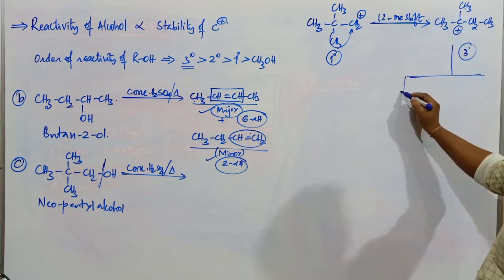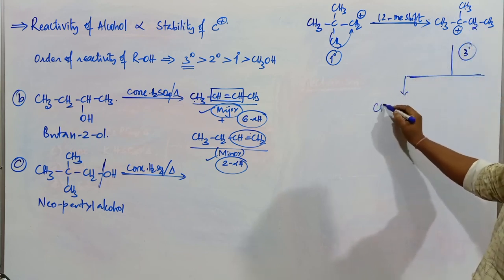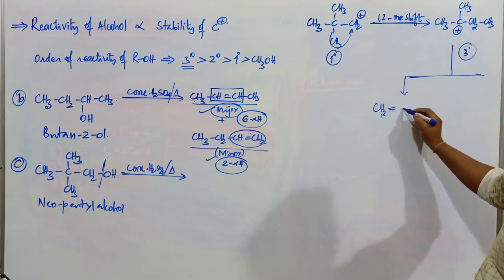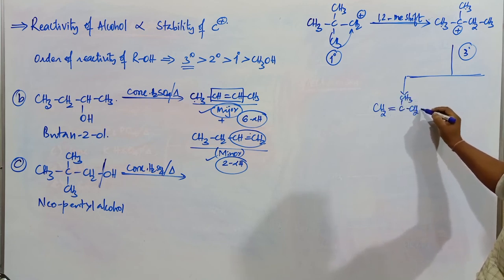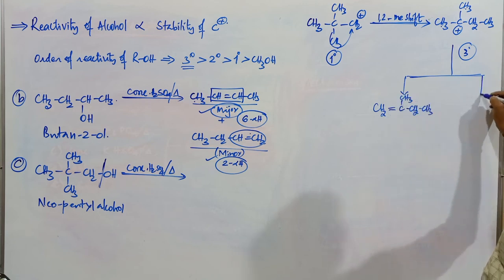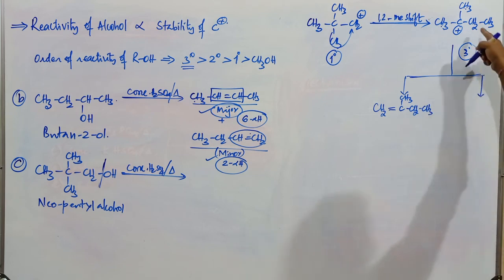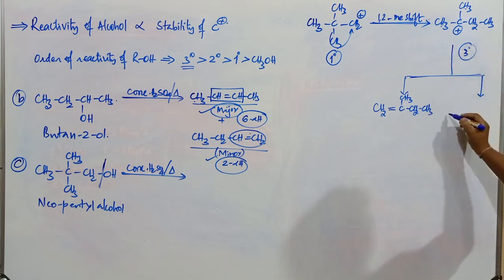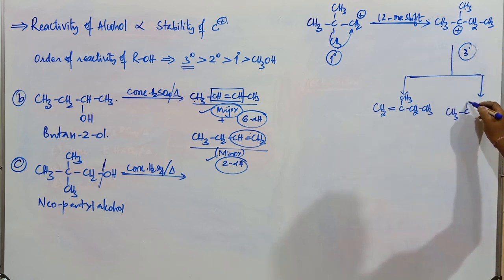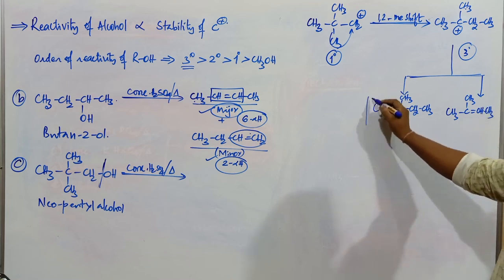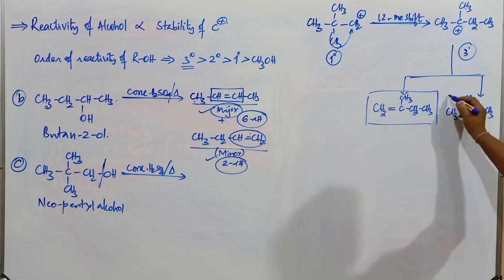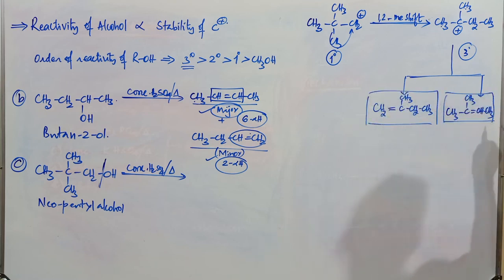Here is CH2=C(CH3)CH2CH3. Another product, if loss of proton takes place from this carbon atom, is CH3C(CH3)=CHCH3. Now out of these two alkenes, which is the major product and which is the minor product?